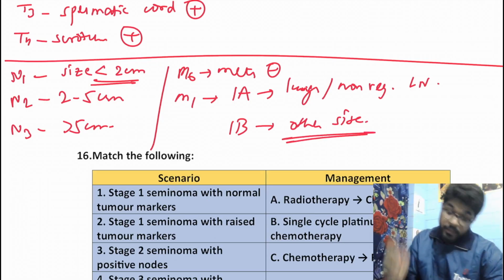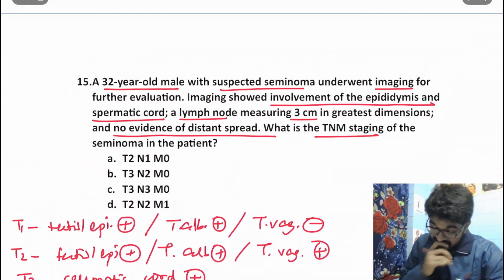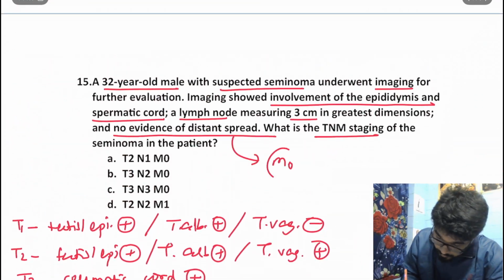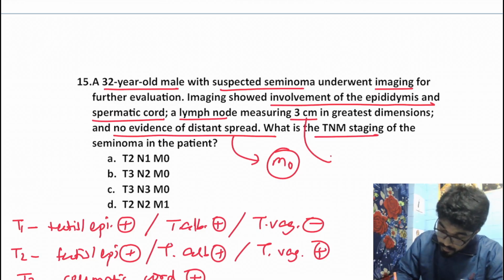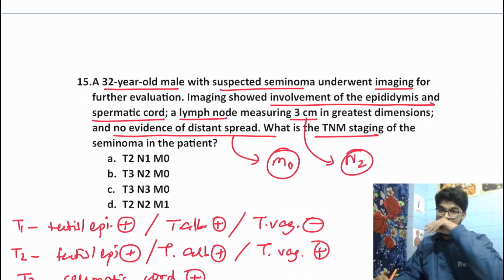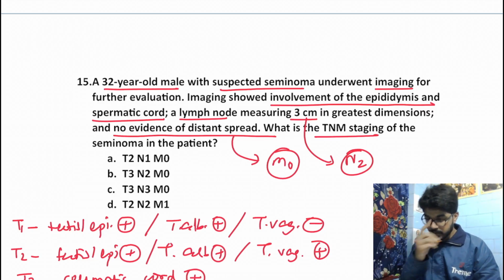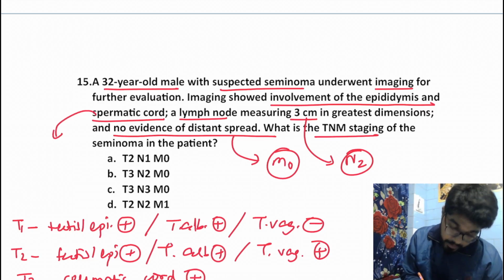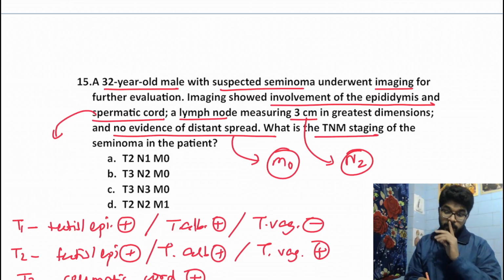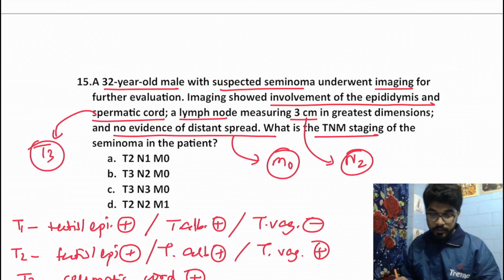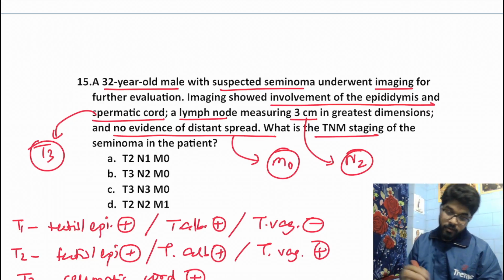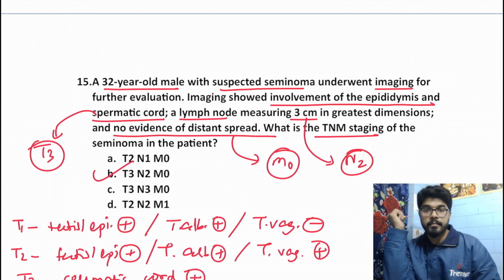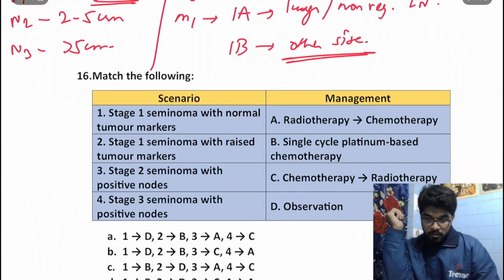Okay. Now let's move on to the question. No evidence of distant spread, it is M0. Lymph node measuring 3 cm, it would be N2 because it lies between 2 and 5. And there is involvement of epididymis and spermatic cord. Nothing has been mentioned about scrotum, so we would consider it to be a T3 tumor. So T3, N2, M0 should be our answer. Okay. Moving on to the next question.